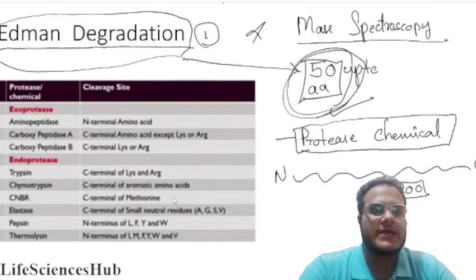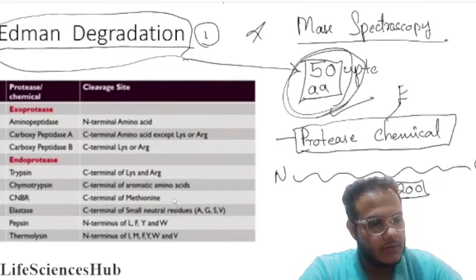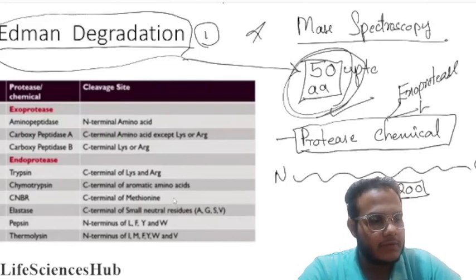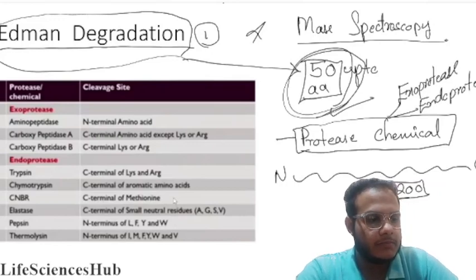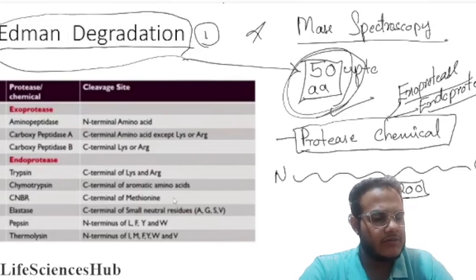There are two types of protease: one is exoprotease, and another is endoprotease.